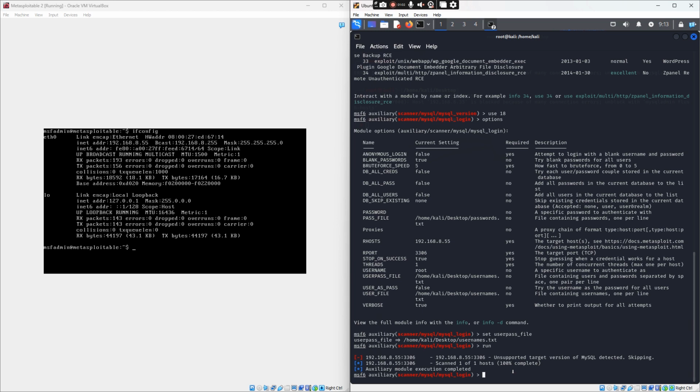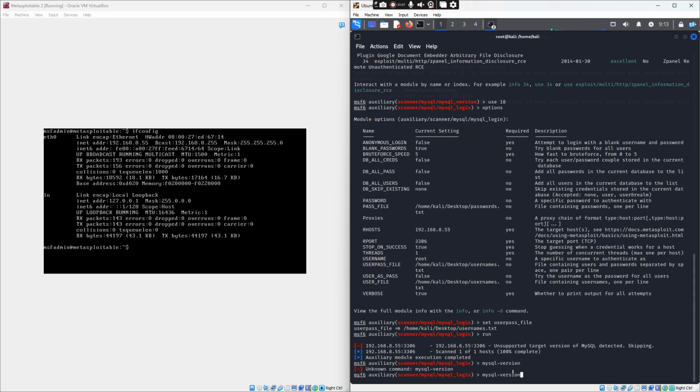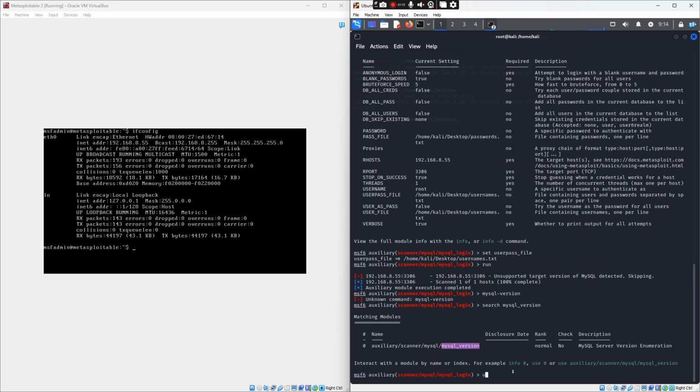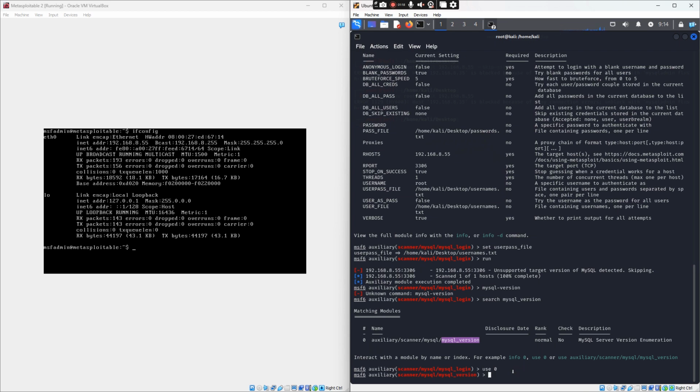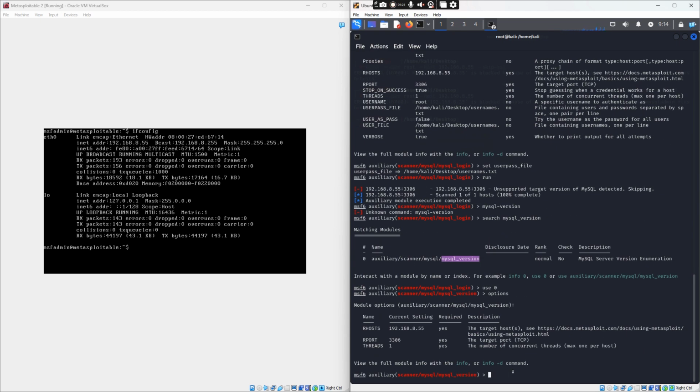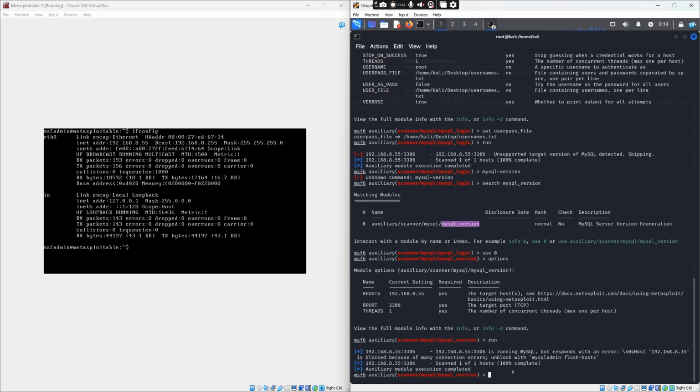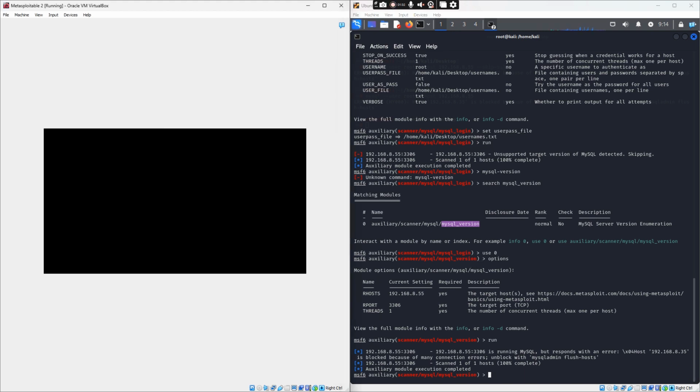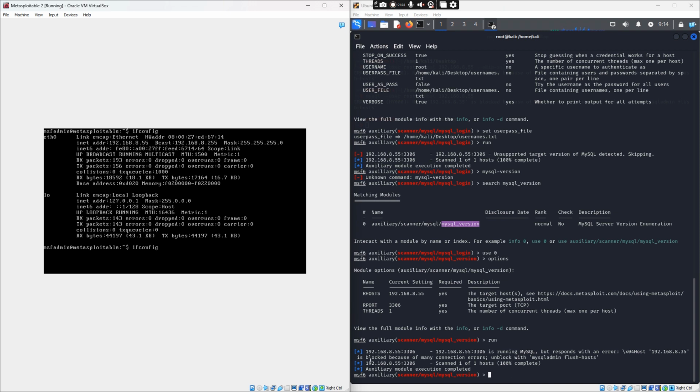Unsupported target version. mysql_ So even when we try to search the version that runs on Metasploitable 2, it returns this, that it's running MySQL but responds with an error.